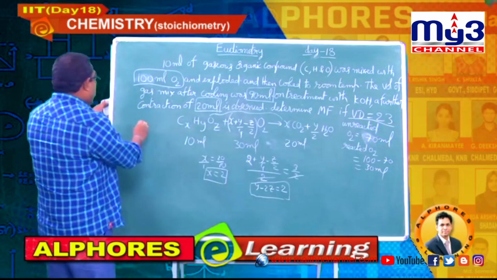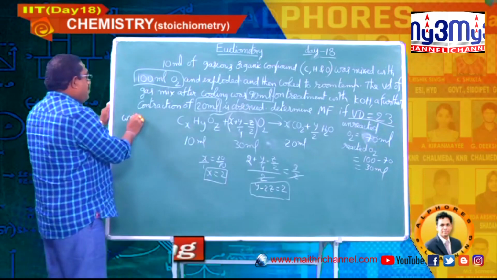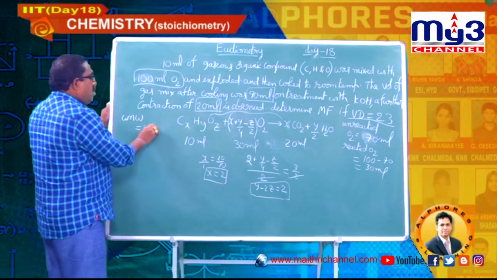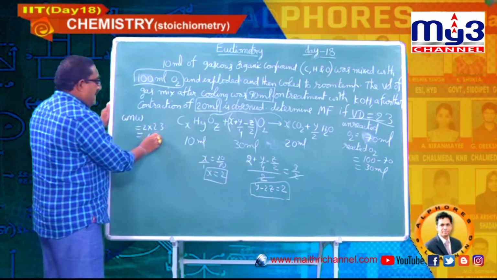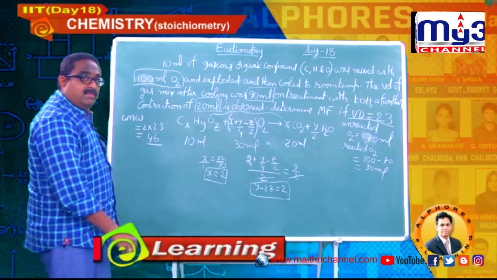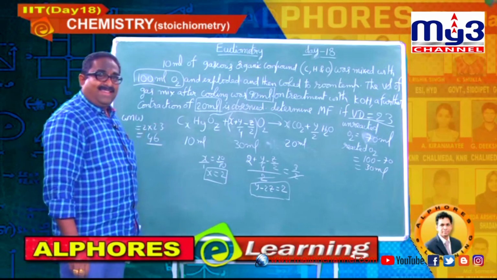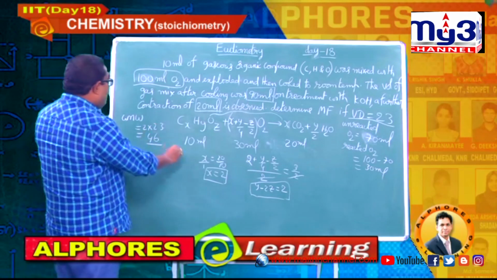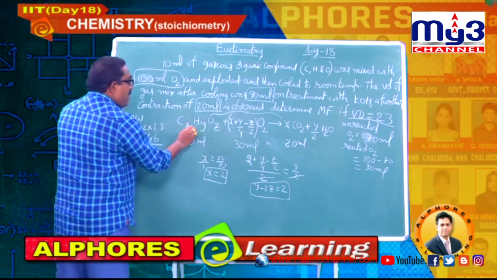And one more data he has given in the question, that is vapor density 23. If vapor density is 23 for a gaseous compound, GMW is equal to 2 into 23, that is 46, students. 46. How will you get 46? What is the formula?